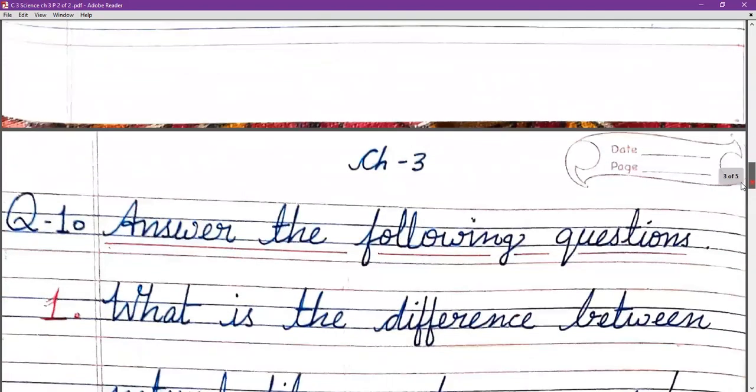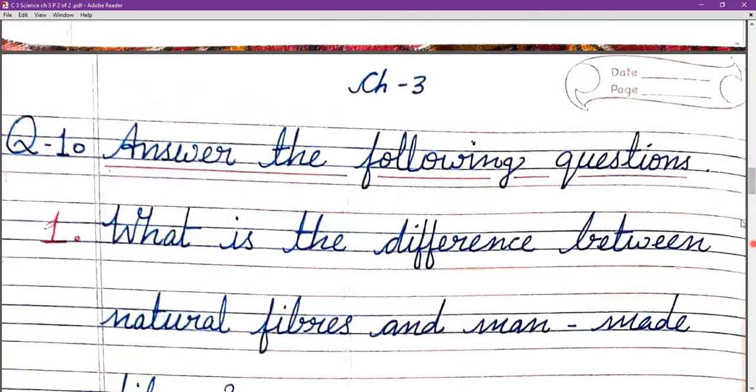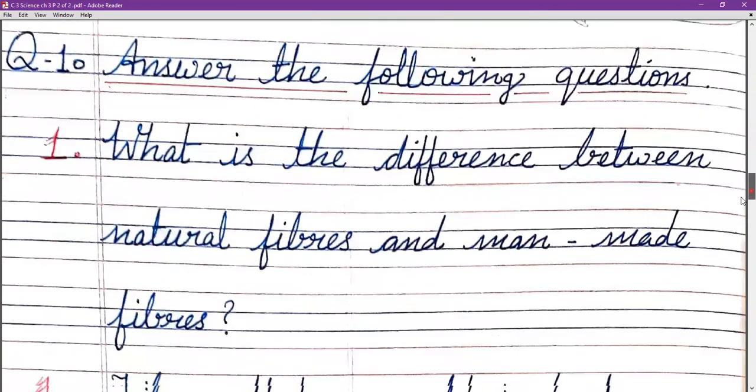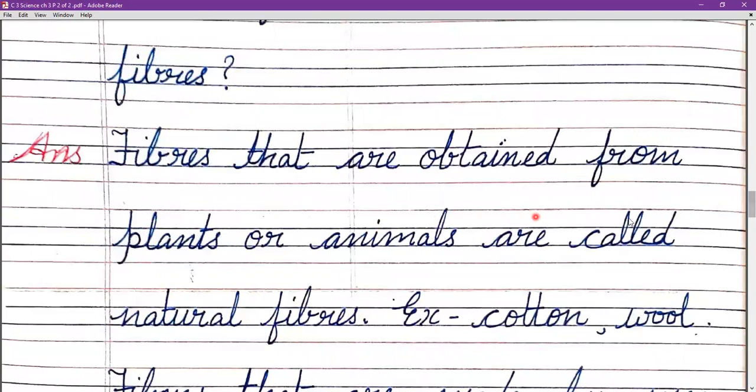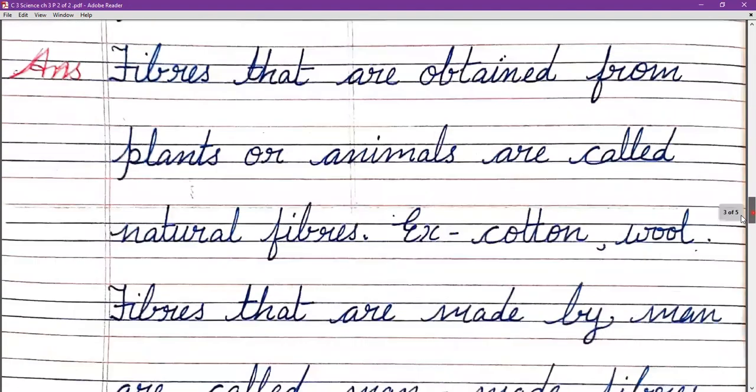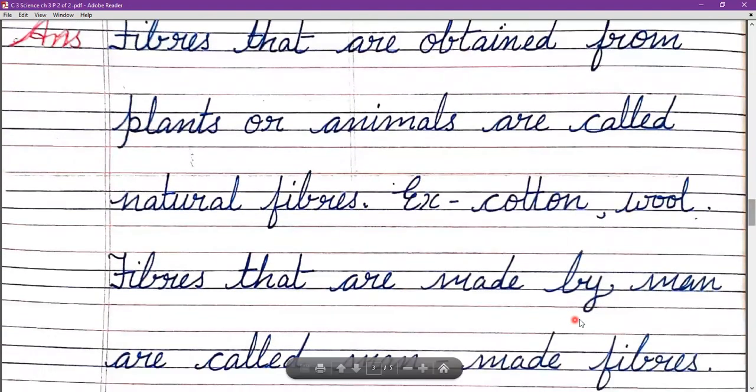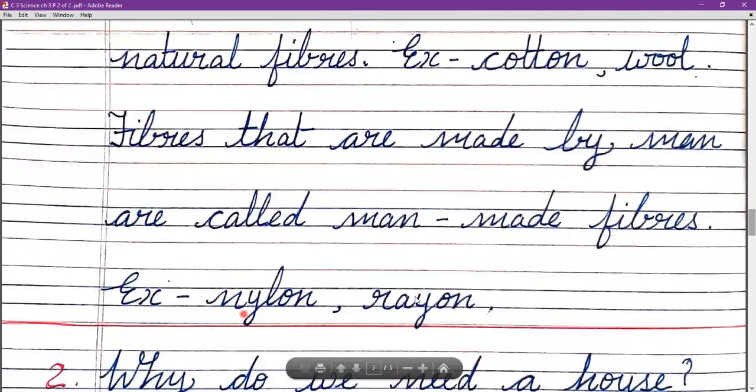So after this, we will write question number 10, answer the following questions. Our first question is, what is the difference between natural fibers and man-made fibers? The answer is, fibers that are obtained from plants or animals are called natural fibers, examples wool, jute and cotton. While the fibers that are made by men are called man-made fibers. जो men ने बनाए हैं, that is man-made fibers, और जो natural मिले हैं, that is natural fibers. Examples nylon and rayon are examples of man-made fibers.